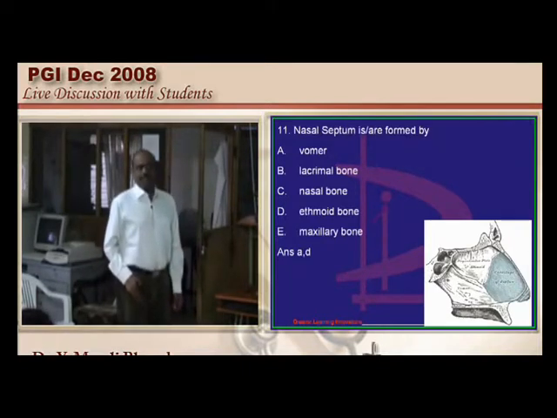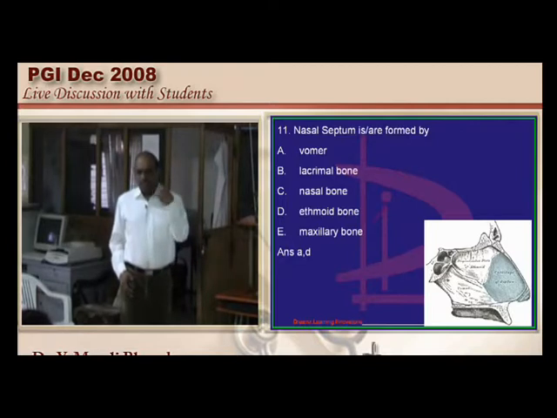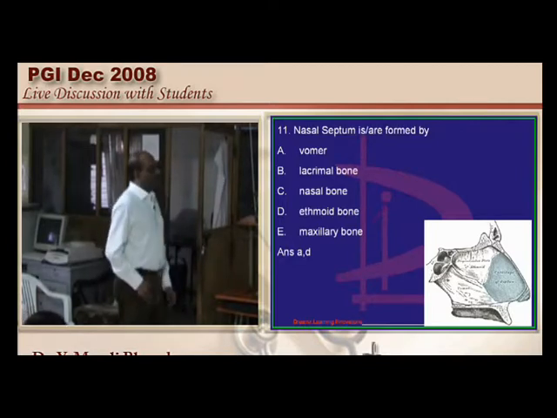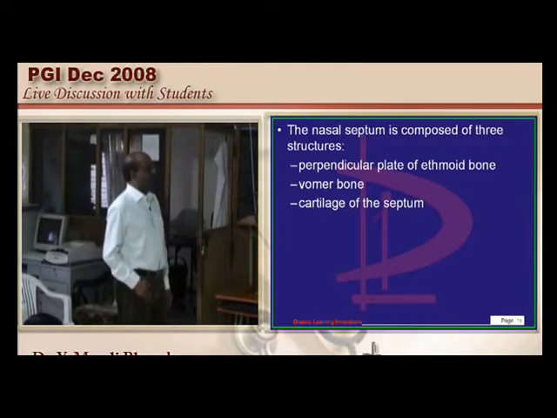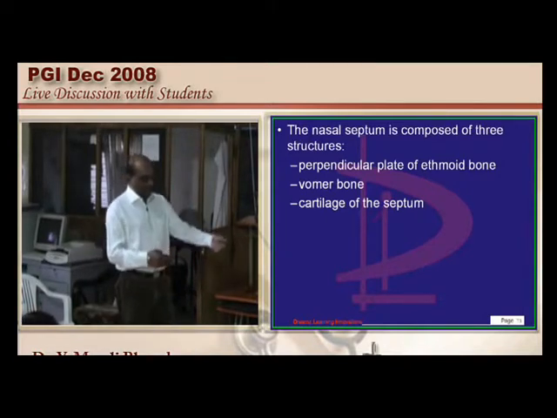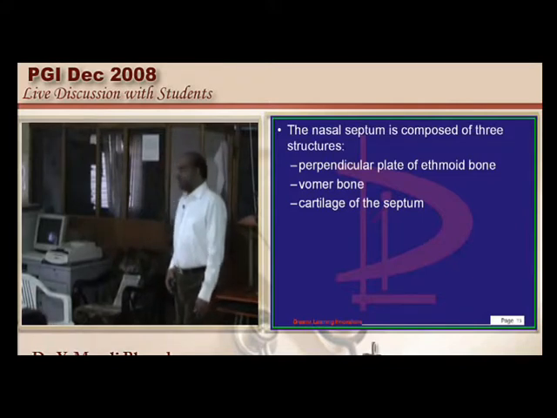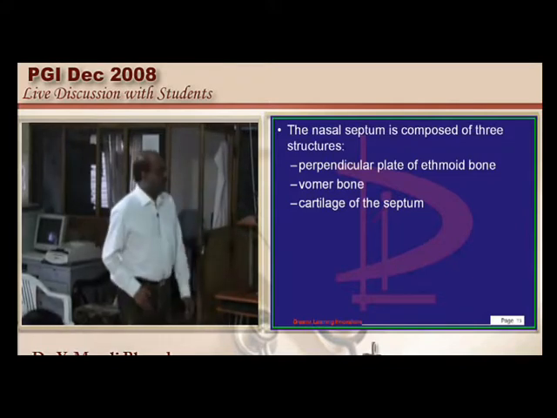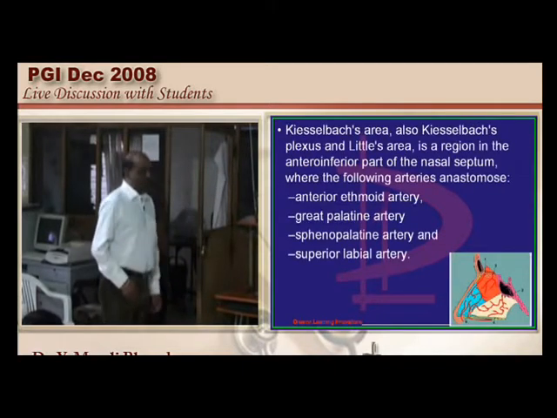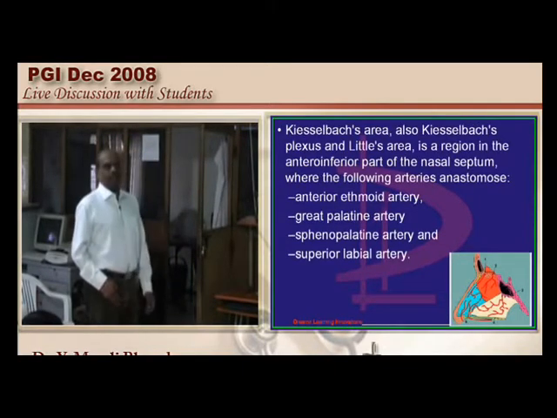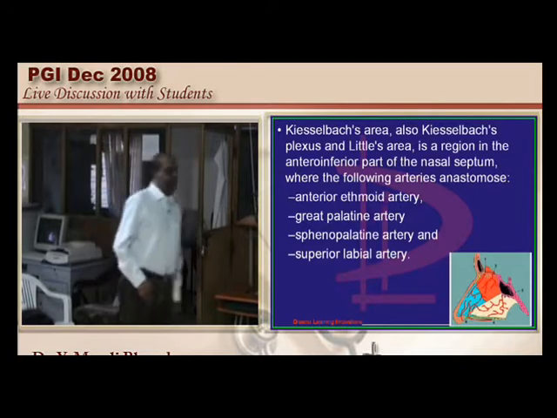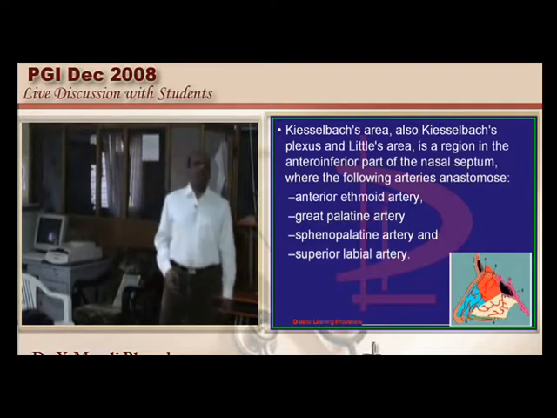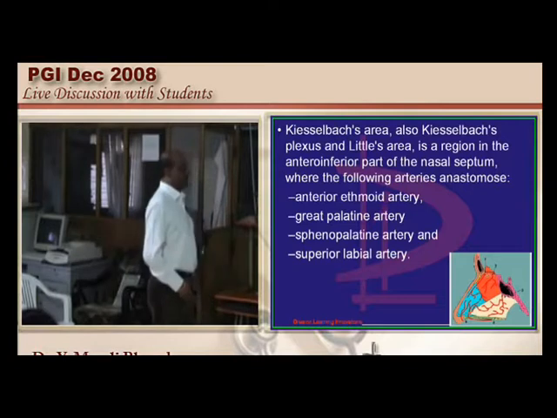What constitutes the nasal septum? It is more or less like a short answer question of a university exam. So we must be sure it is the perpendicular plate of the ethmoid, the vomer and the cartilage of the septum, which are the constituents of the nasal septum. Another short note, Kiesselbach's plexus or Little's area, you are already very sure. It is the anterior ethmoid artery, greater palatine artery, sphenopalatine artery and superior labial artery which constitute Little's area, which is a favorite topic of the PGI question bank. Anytime you answer past 10 years' papers, it is asked many times.